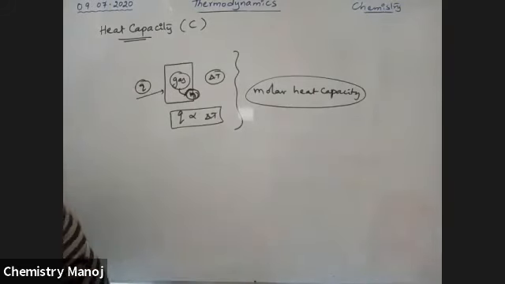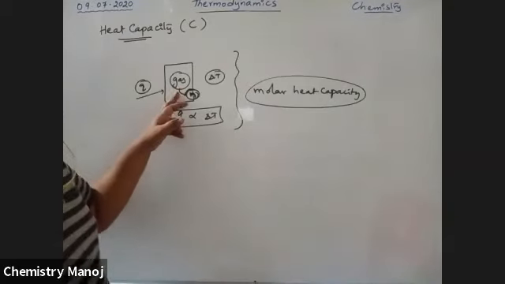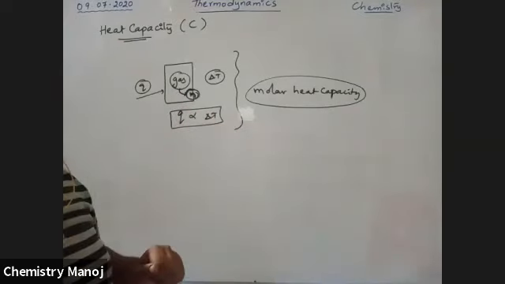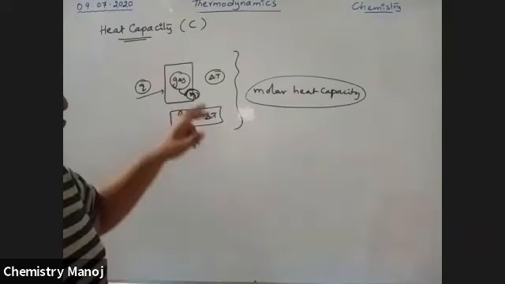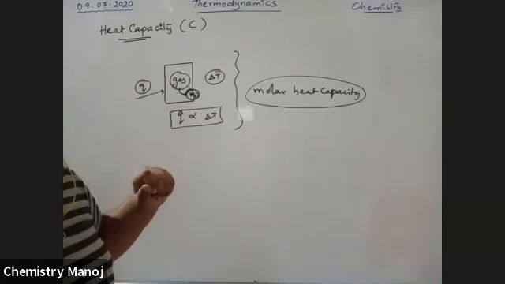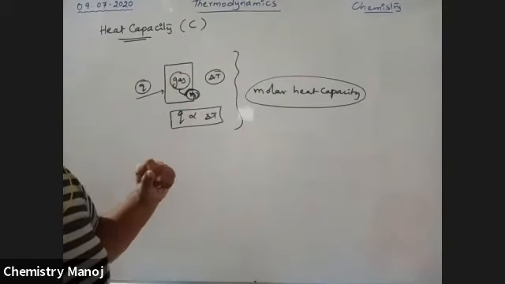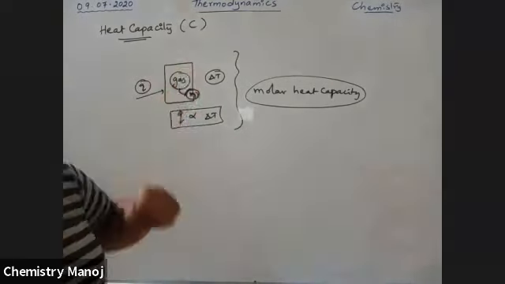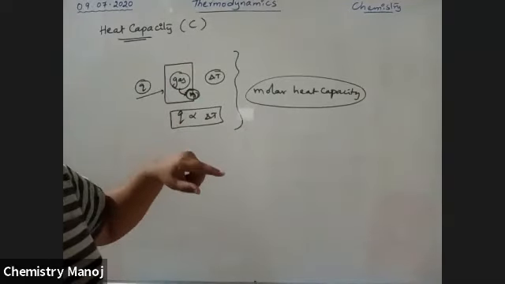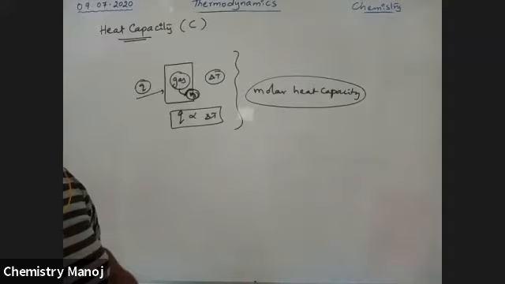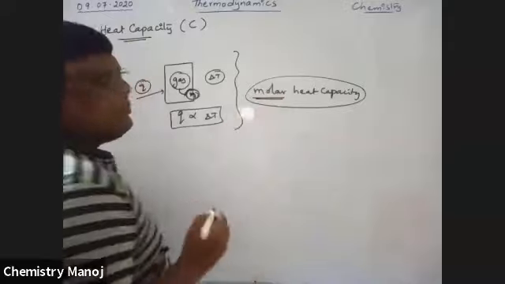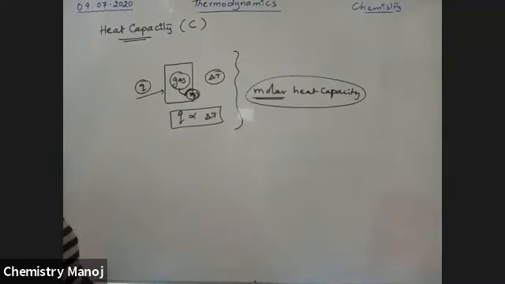So my dear boys, previously I didn't know how much mass of the gas is taken. That is simply called heat capacity. Now I am taking 1 mole of gas in the system. Heat capacity is once again applicable: something heat is required to raise the temperature by 1 degree centigrade, now for 1 mole of the gas. That 1 mole heat capacity is called molar heat capacity of the gas. It is for 1 mole.